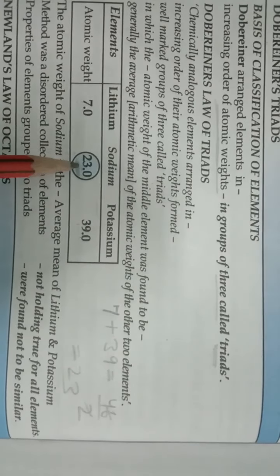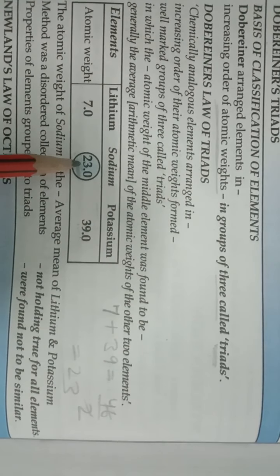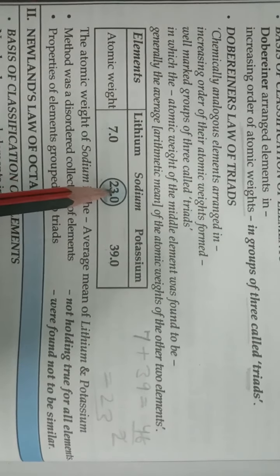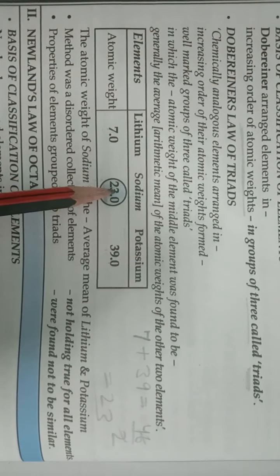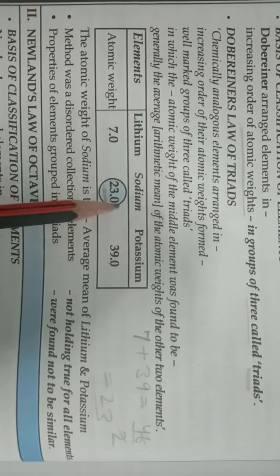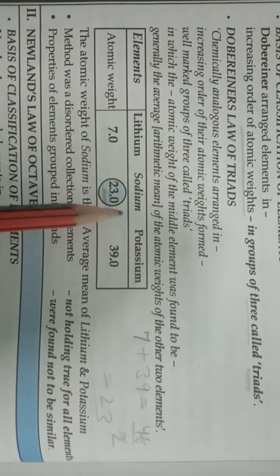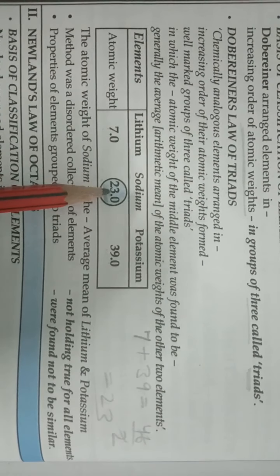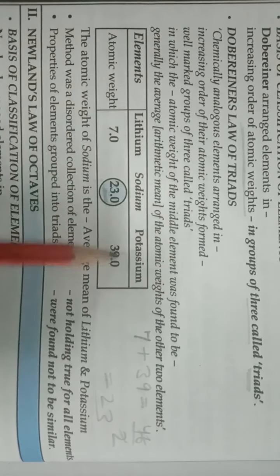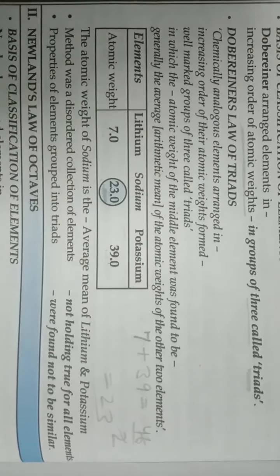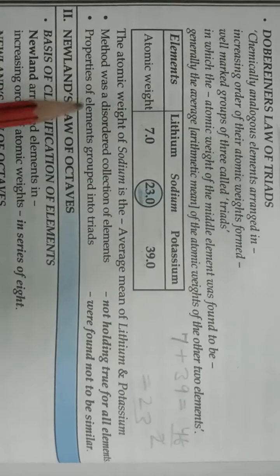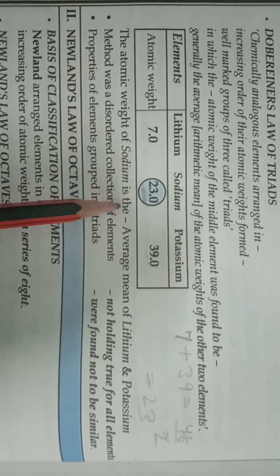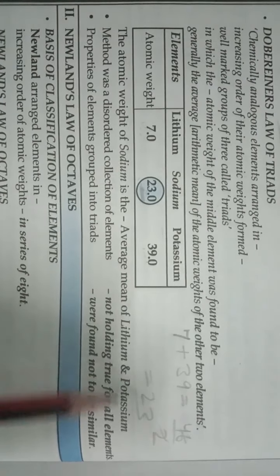You can see that the atomic weight of sodium is 23. So this is Dobereiner's law of triads. According to this law, the atomic weight of the middle element is the average of the atomic weights of the terminal elements in a triad. This is explained here also: the atomic weight of sodium is the mean of lithium and potassium.